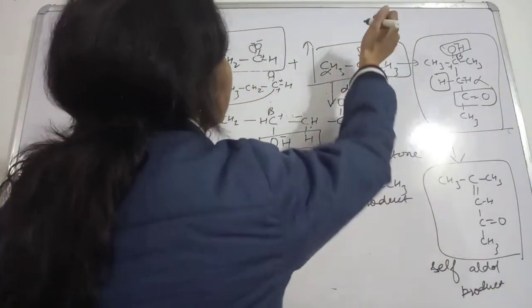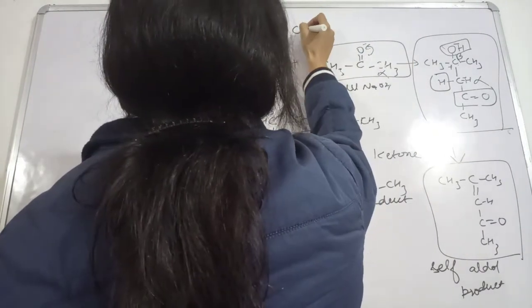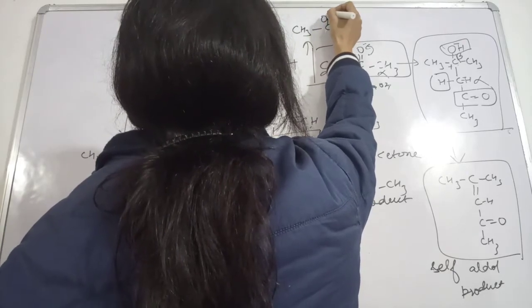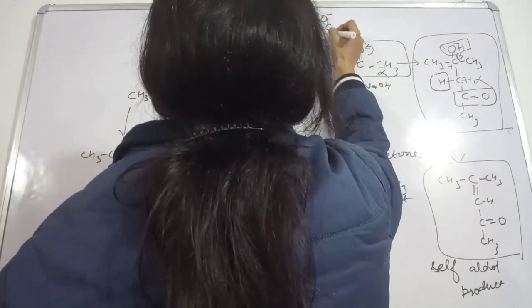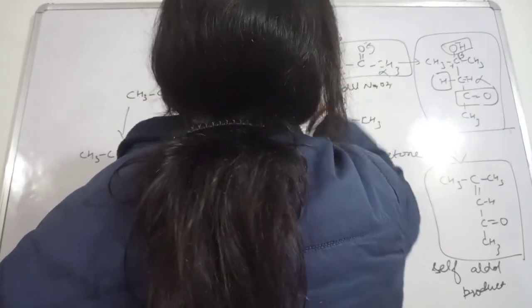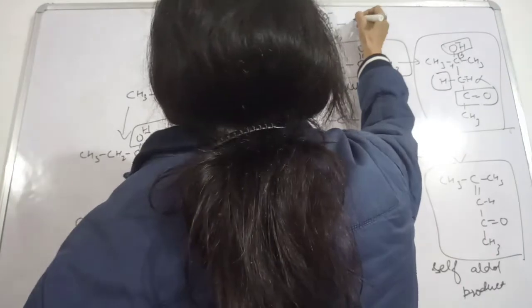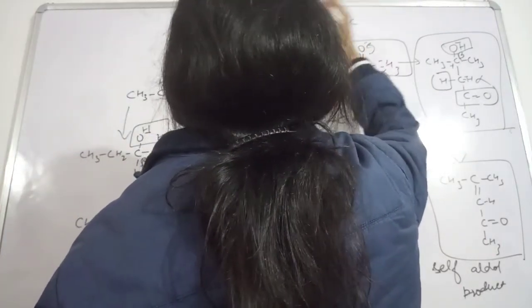So we will get CH3, then this C, see this is O negative, okay, and then we will show this like CH3 we wrote here, okay, and then this negatively charged carbon will come and get attached with this.